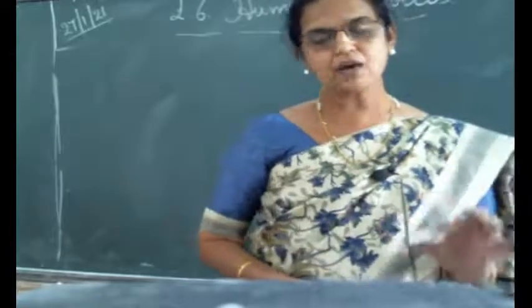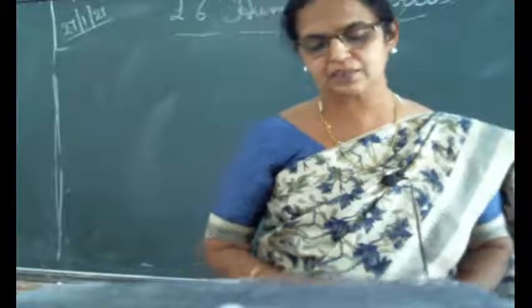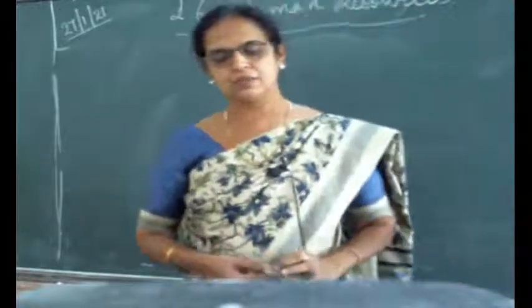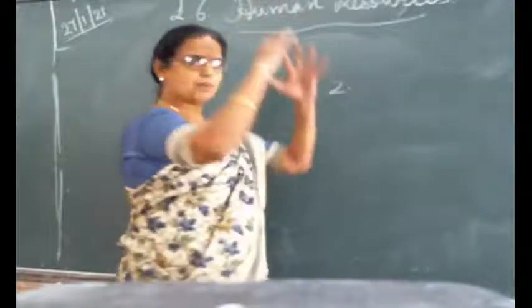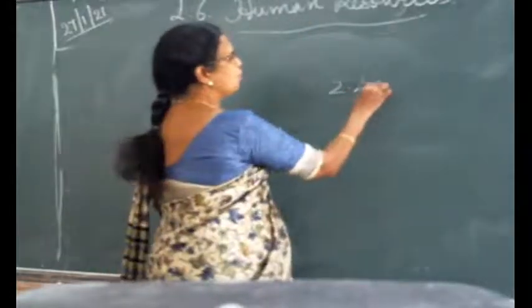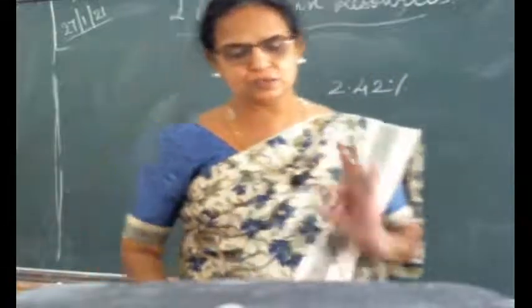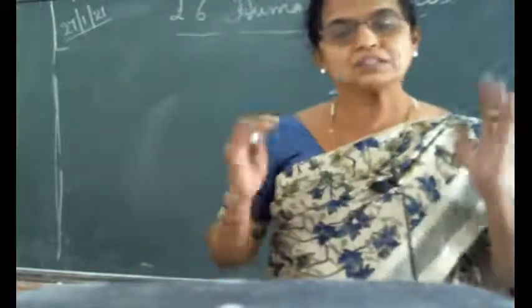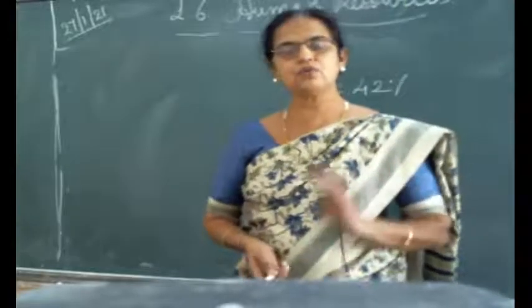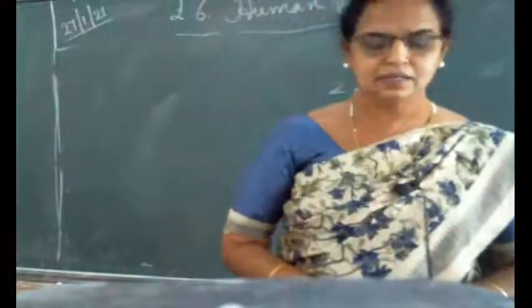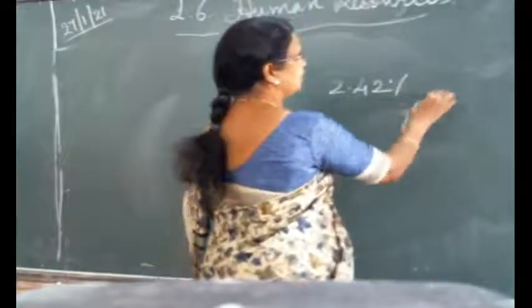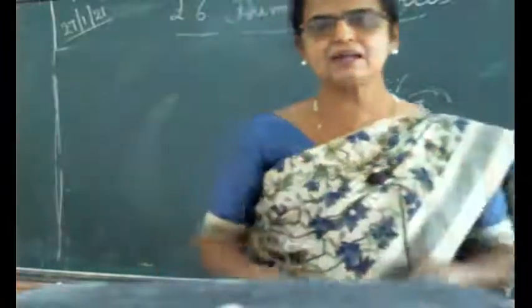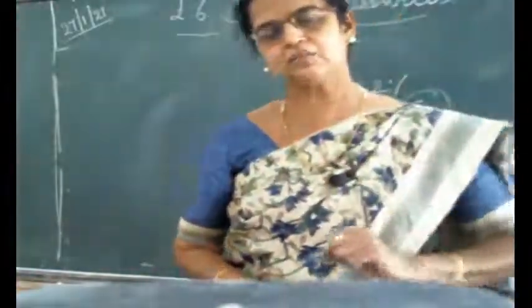The total land area of our country is 32,87,263 square kilometer, which is 2.42% of the world's total area. So if you consider the world, just imagine the globe, from that 2.42% only India has. Area wise, our position, the land area wise, India stands 7th in the world.